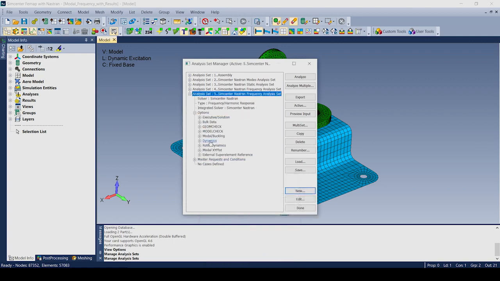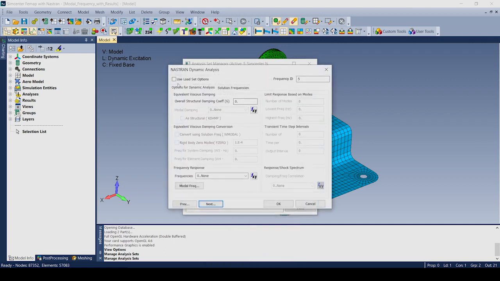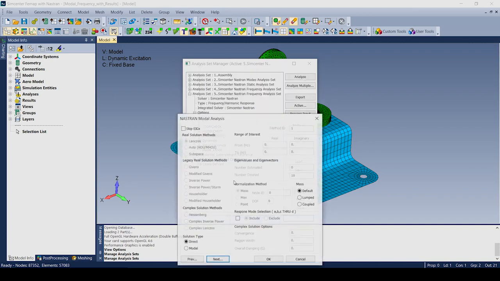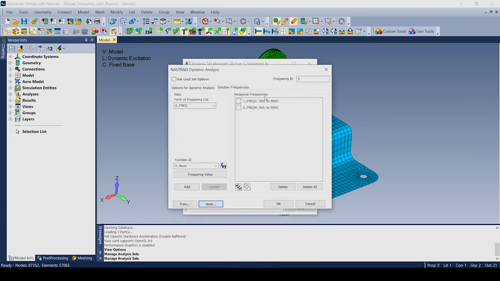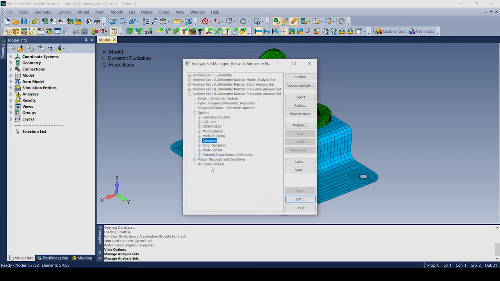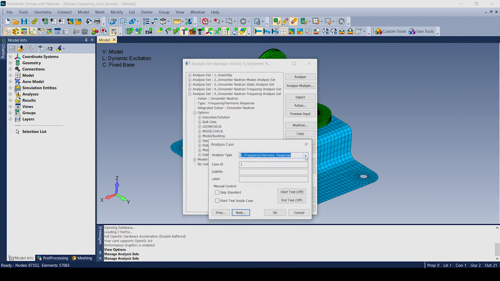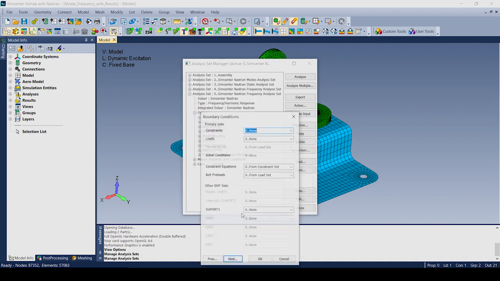So what we are going to want to do is come in here to our dynamics tab, and we're going to want to change our solution type to modal, then come here and make sure that we do not have any response frequencies specified for the global level case. And then I can come down here to no cases defined. I just say new. I have a choice between static or frequency harmonic response. I'm going to say static. I can just click next. Then I can pick my loads. So I'm going to pick my bolt preload as my boundary condition, and I'm going to say OK.